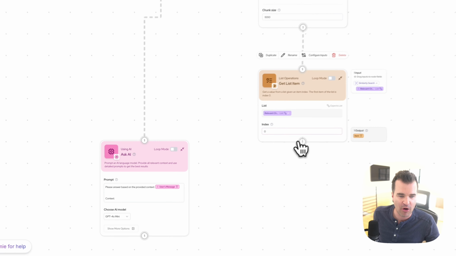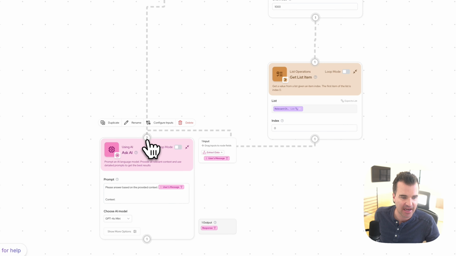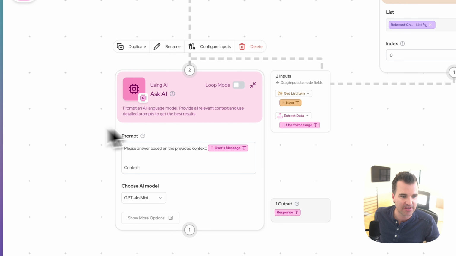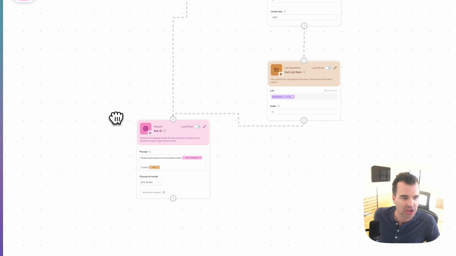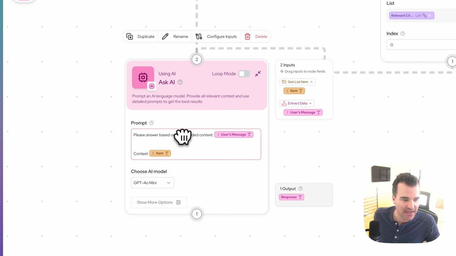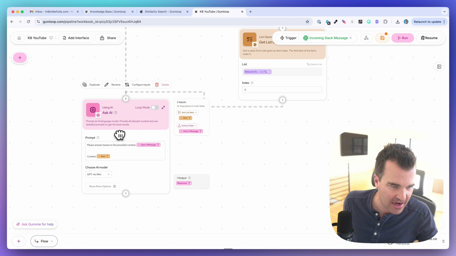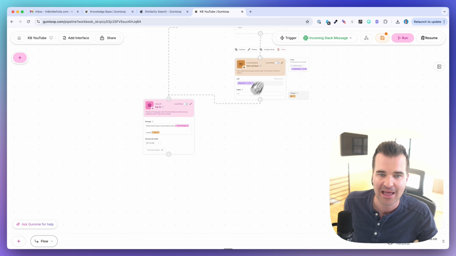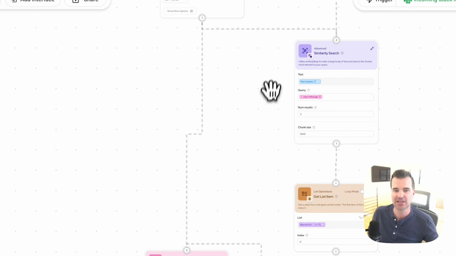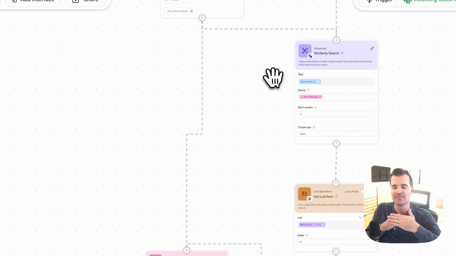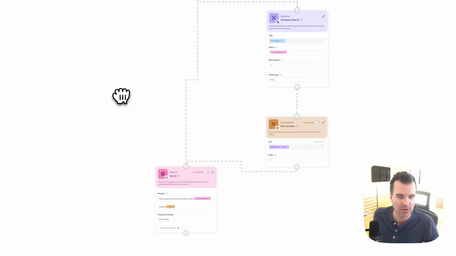And now I'm going to drag the output of the list into my Ask AI node. And now when I want to give it the context, I can do it from the get list item. So I'm going to drag that as the context. Okay, that looks like it should be working. I'm saying, please answer based on the provided context. Then I'm giving it the question, which is the Slack question. And then I'm passing in the context through the get list item node, which is basically just smushing down the results of the similarity search node. When we look at the rest of our flow, I don't see any errors. So let me save that, and we should be good with this one.